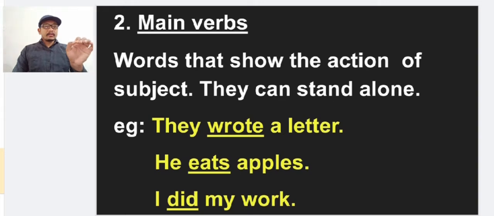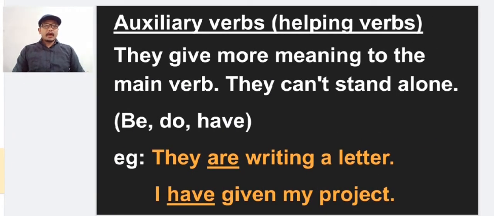So the subject he does the action eats. So eats is the action verb of the subject. So eats can be called the main verb in the sentence, and it can stand alone. I did my work. Did is the main verb because it shows the action, and I is the subject here. So did is the main verb in the sentence. So words that show the action of the subject are called main verbs, and they can stand alone in the sentence like this. Then what are auxiliary verbs?